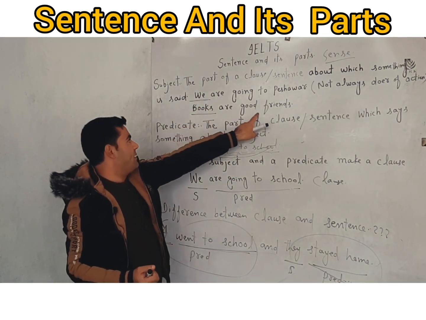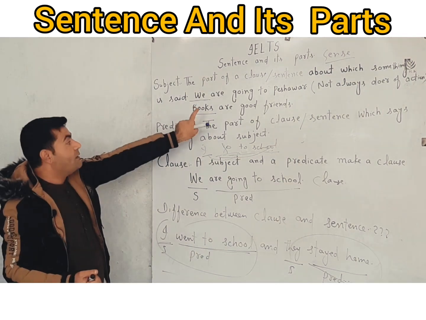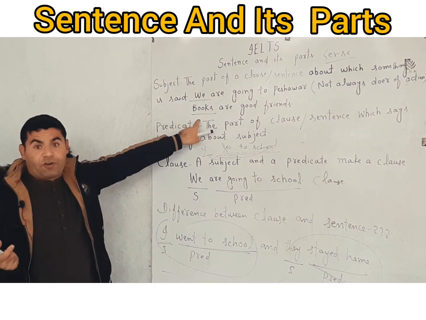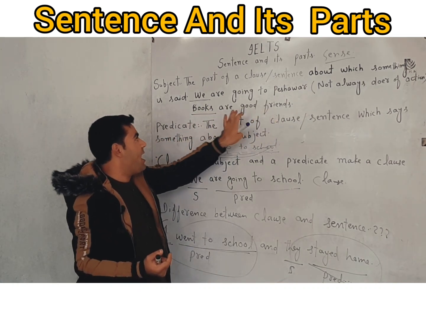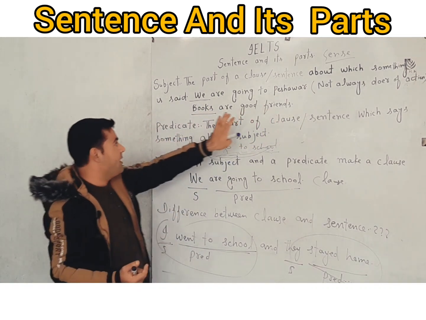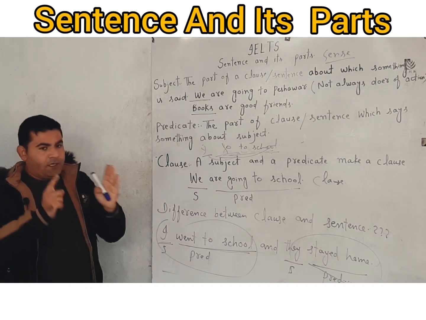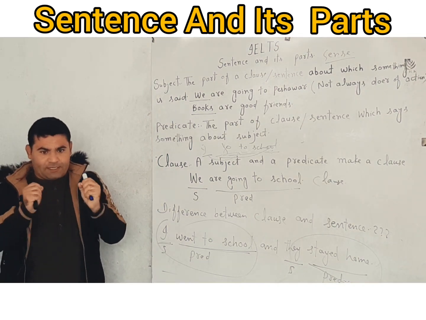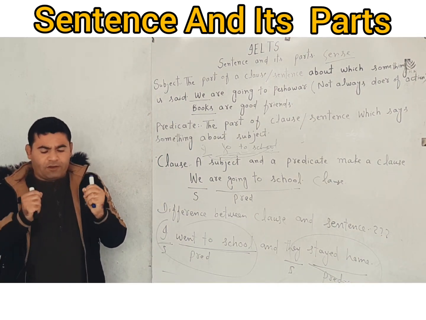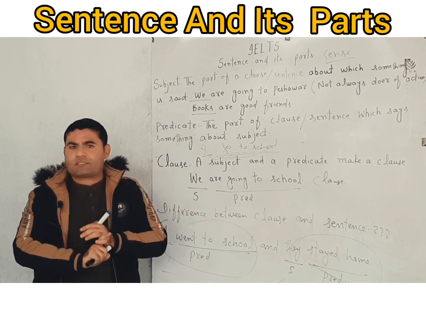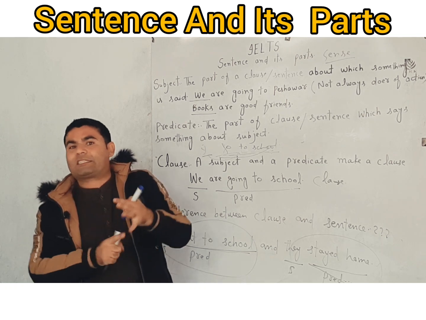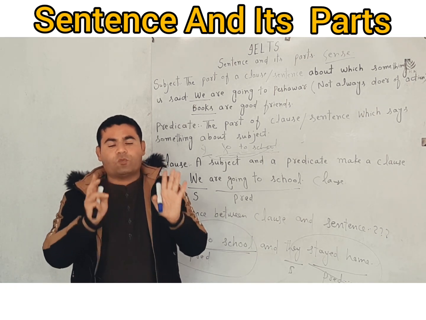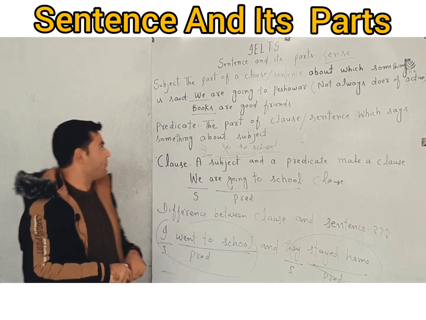Books is subject, not because they're performing some sort of action, just because something has been said about it. Our good friends has been said about it. Therefore, books is called subject. So my message to all of the students is that subject is not the doer of an action. Subject is the part of a sentence about which something is said. That is what subject is.